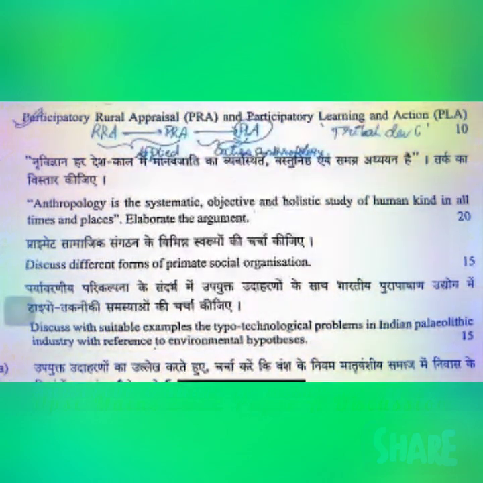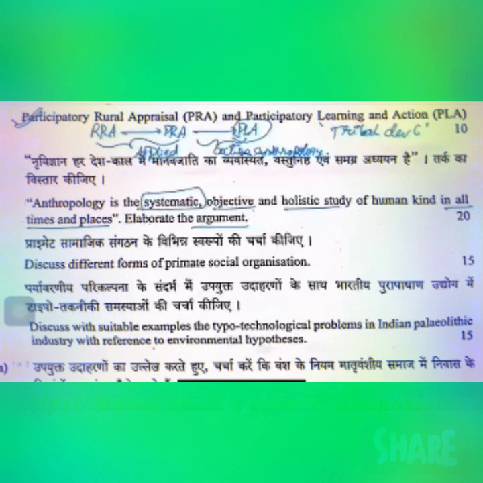Moving on to the choice questions and the sections, the second section or the second question. Here we see that they are asking about anthropology is a systematic, objective, and holistic study of humankind in all times and places. Now, in this question, elaborate the argument. The question is very, very straightforward. There's nothing much to be understood, because this question is asking about the diversity of the subject that exists with respect to anthropology, and also in what contexts you see a variation happening.